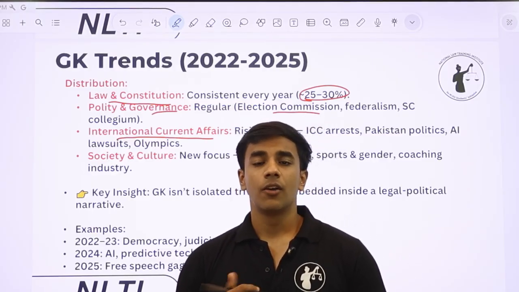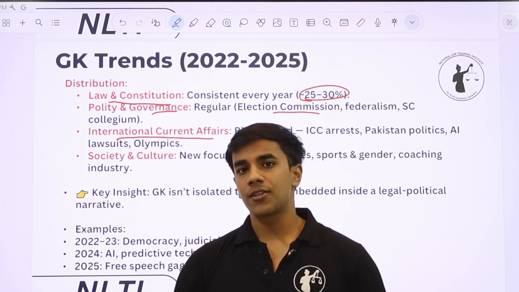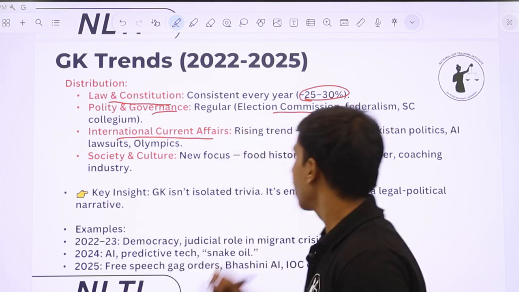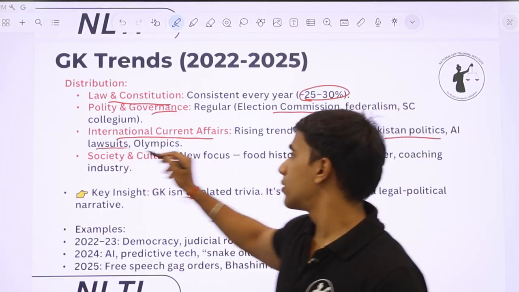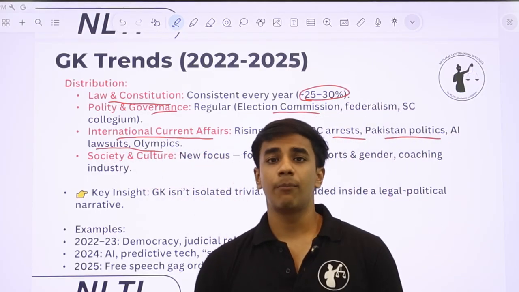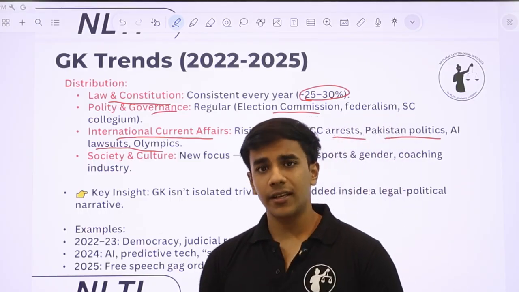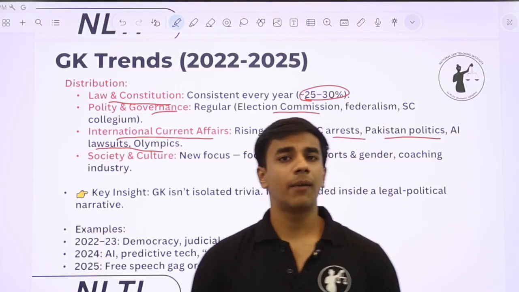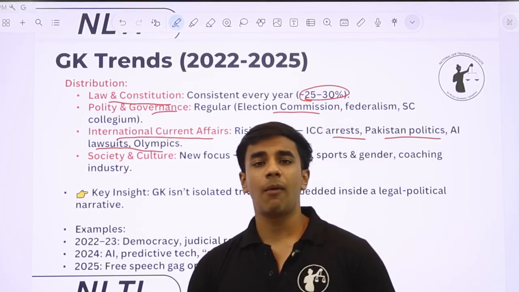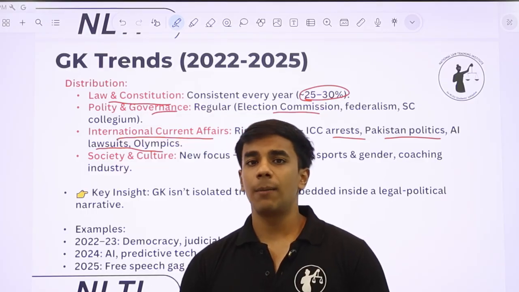Russia-Ukraine is happening. So international current affairs do become very important in the heated international context that we live in today. ICC arrest, Pakistan politics, AI lawsuits, Olympics, etc. These become very important. Especially sports also, like last year Olympics was asked. There's a possibility that next year something about the Asia Cup or the next Olympics can be asked. So it's all in the pipeline.